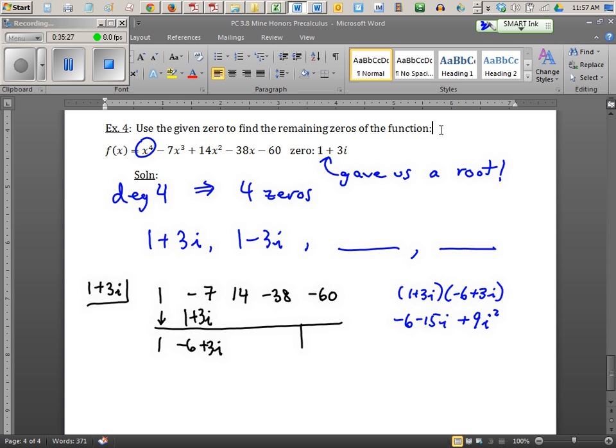What does i squared mean? Negative 1, right. So this is really just negative 15 minus 15i. I'll write a little reminder that i squared is negative 1, so there's actually a minus 9 right there. That's what goes right here under the 14.